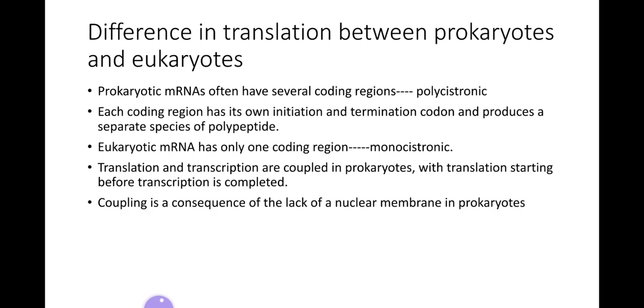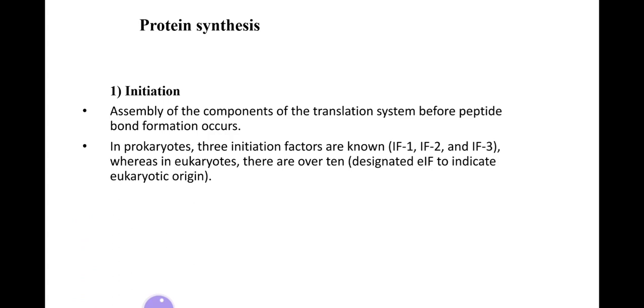Also, the main difference in prokaryotic and eukaryotic translation is that in prokaryotes the translation is coupled, that is, translation starts before the transcription is complete. It means translation and transcription are going side by side. Coupling is a consequence of the lack of a nuclear membrane in prokaryotes. The process of translation is divided into three steps: initiation, elongation and termination.